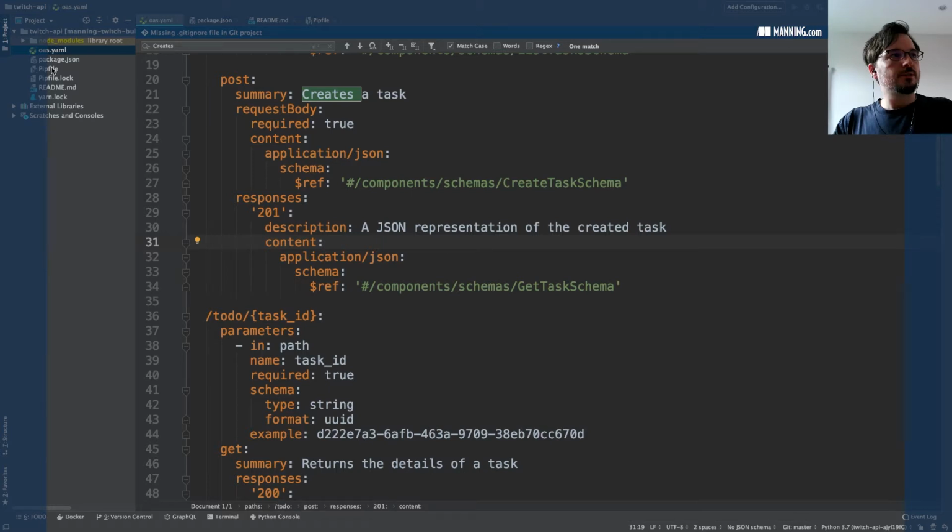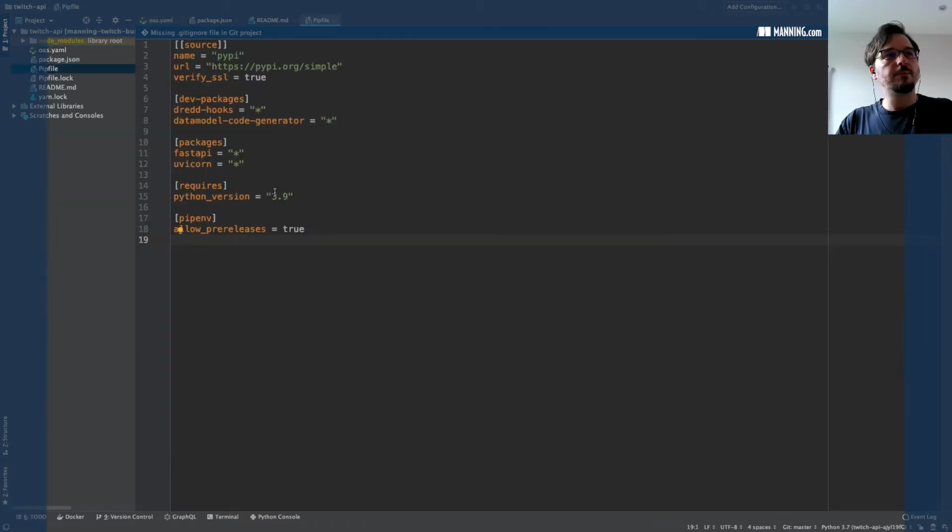We're going to be using version 3.9 of Python in this specific exercise, but this will really work with any version of Python from 3.6 upwards. So if you want to use a different version of Python, that's fine. I'm not going to use any of the specific features of the latest releases.